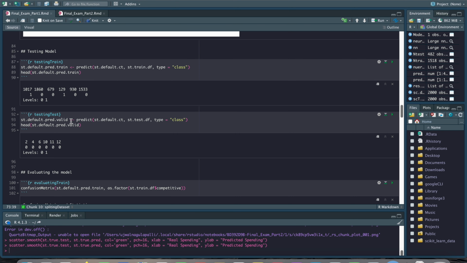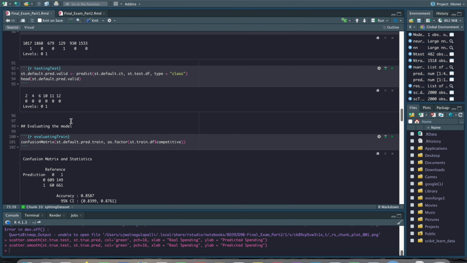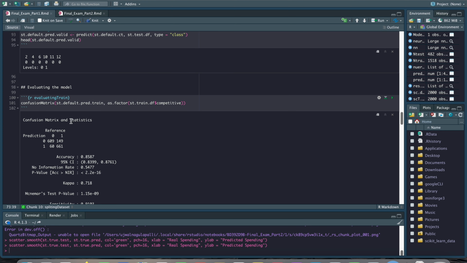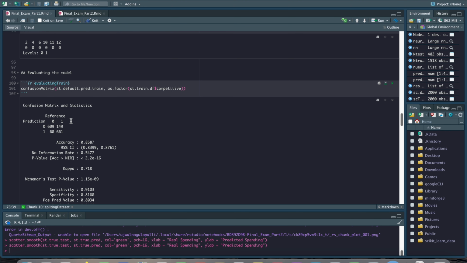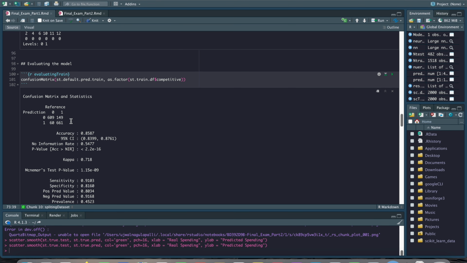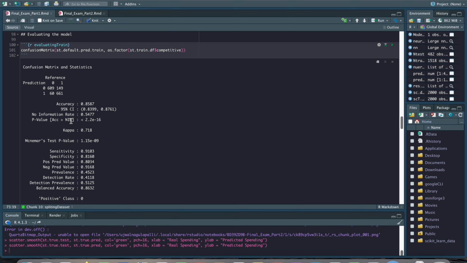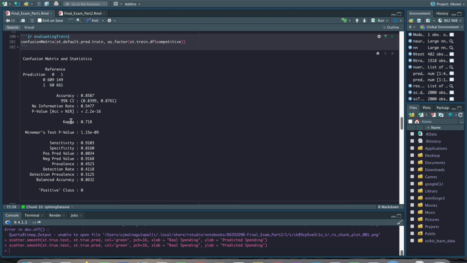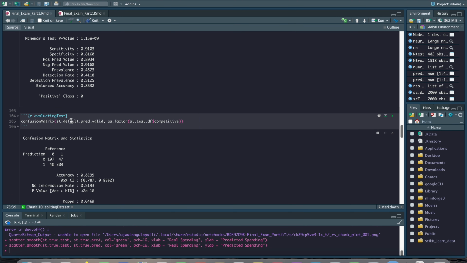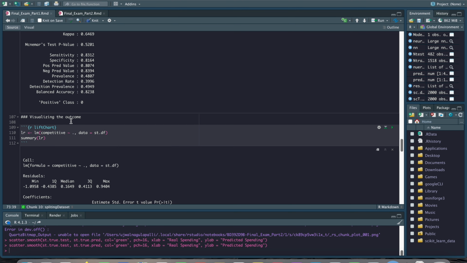We tested both training and testing, and then we used a confusion matrix for evaluating the predictions of both training and testing. We received an accuracy of 85.87% for the training model, and for the testing we received 82.35%.